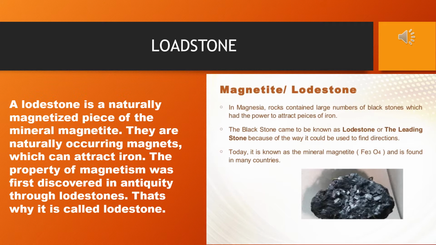They are used for finding the direction of a place, and so they are also called leading stone or lodestone. Natural magnets are of irregular shapes and they possess very weak attractive property. When the definition of lodestone comes, along with your book definition, please add this also, because this is the actual meaning of lodestone as well as its directive property.